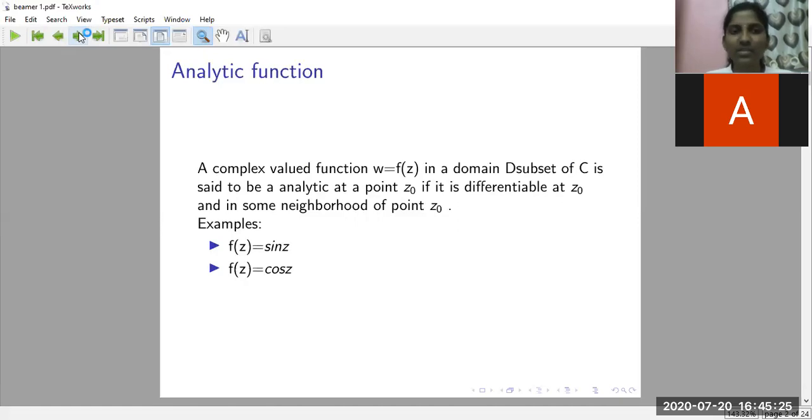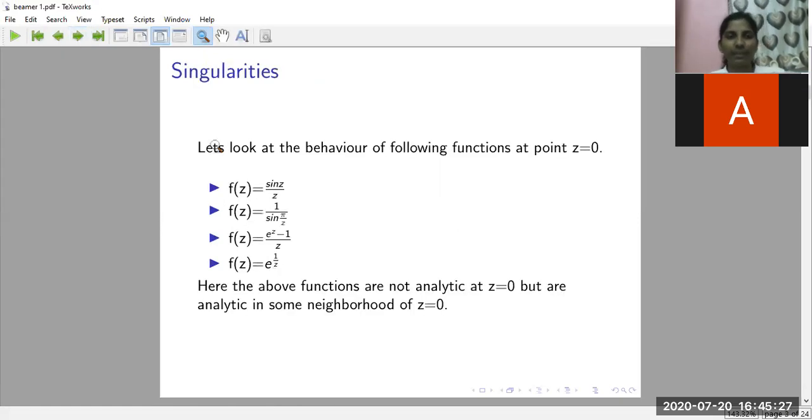Now look at the behavior of the following examples. What singularity actually means, we are going to see in the definition, but before that we'll see how these functions behave at z equals 0. Take f of z equals sin z by z. Put z equals 0. Does this function have a value at that point? No, because sin 0 is 0 and 0 by 0 is an indeterminate form.